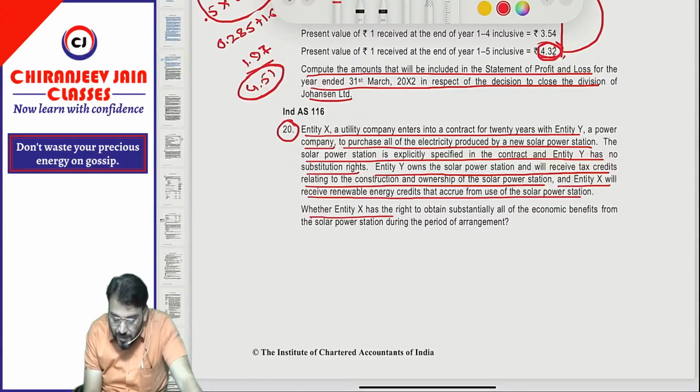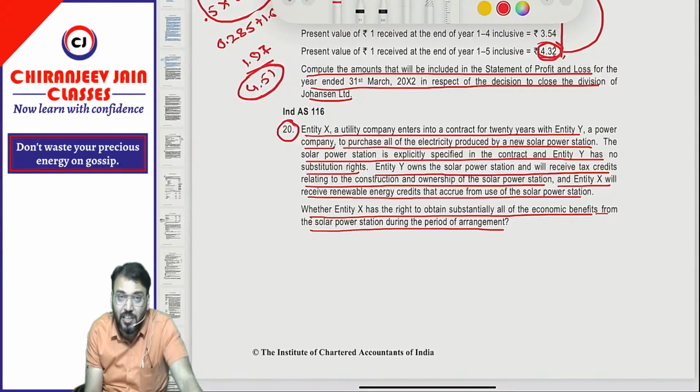Whether entity X has a right to obtain substantially all the economic benefit? Yes, they have a right to obtain substantially all the economic benefit from the solar power station during the period of arrangement, even though the tax credit is not received by them, because the tax credit is not for the use. Tax credit is for the ownership. They are not the owner of this new solar power station.